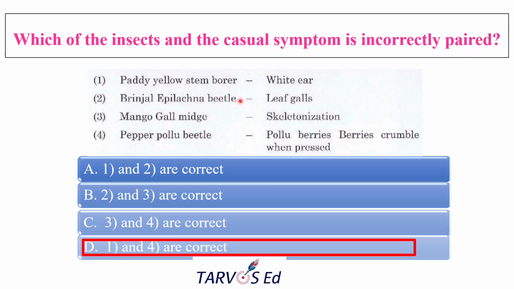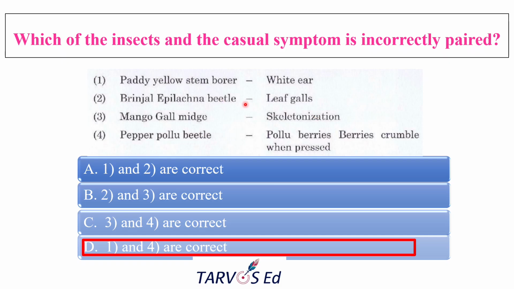And the brinjal epilachna beetle generally causes skeletonization, not leaf galls. Both grub and adult of the brinjal epilachna beetle, Epilachna vigintioctopunctata, also known as hadda beetle, usually feed by scraping the leaves, scraping the chlorophyll from the leaf, and that leads to the skeletonization of the leaves.